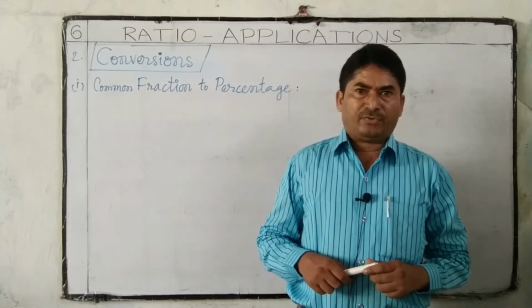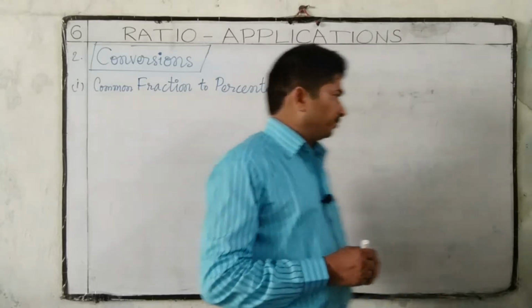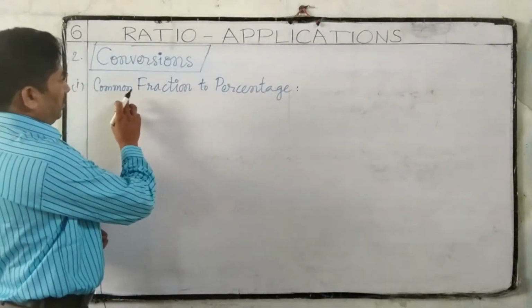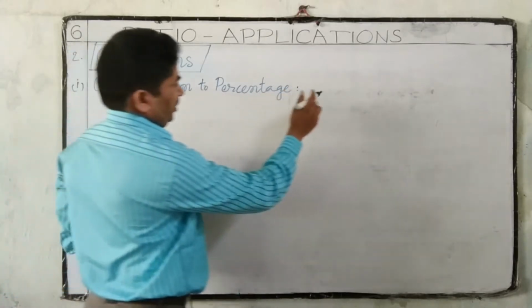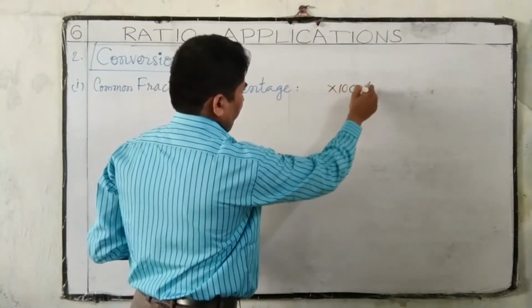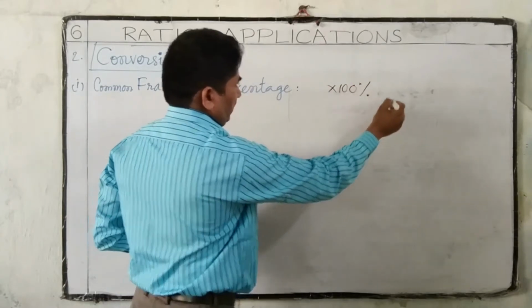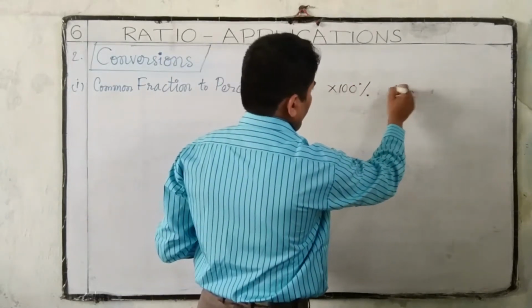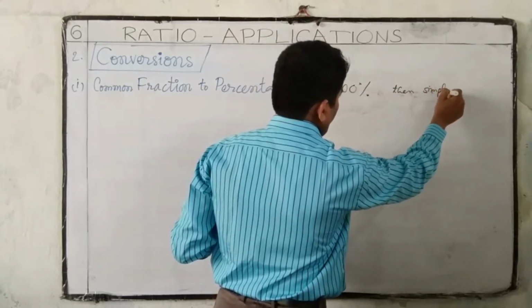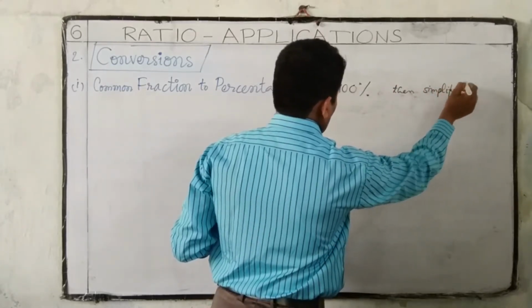Let us take a few examples to understand this. This is the procedure.